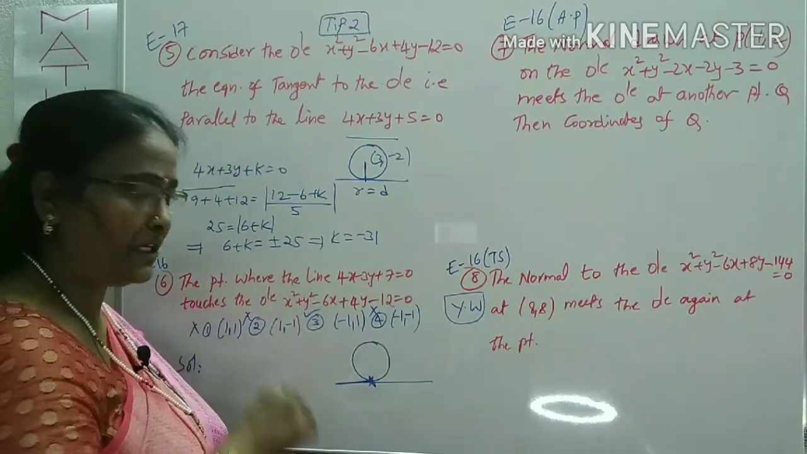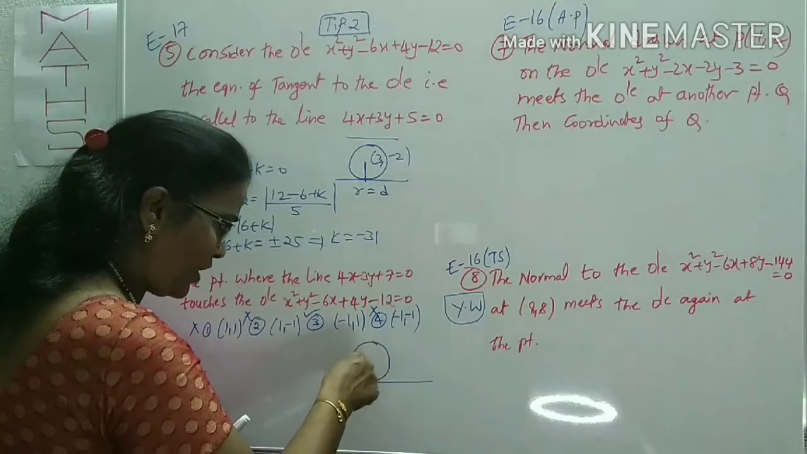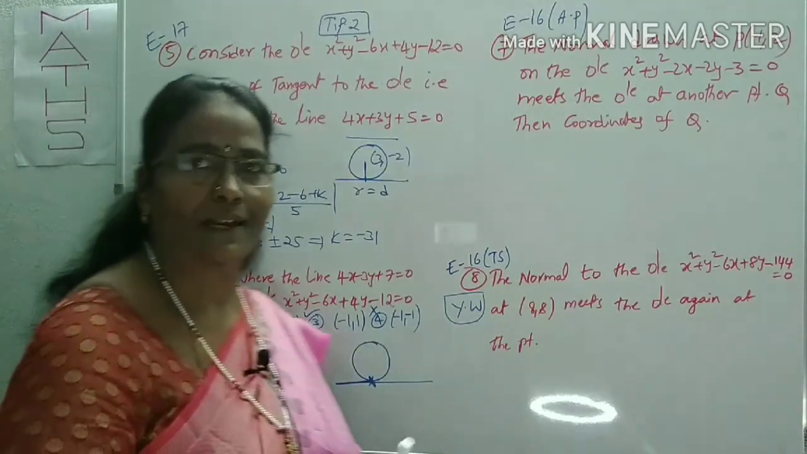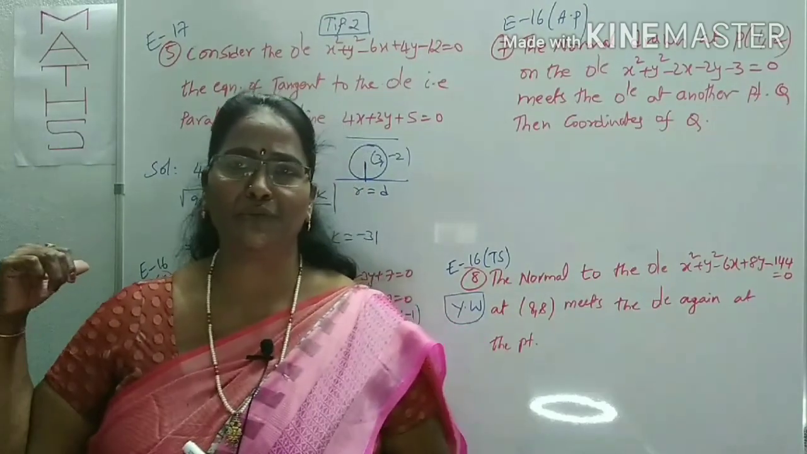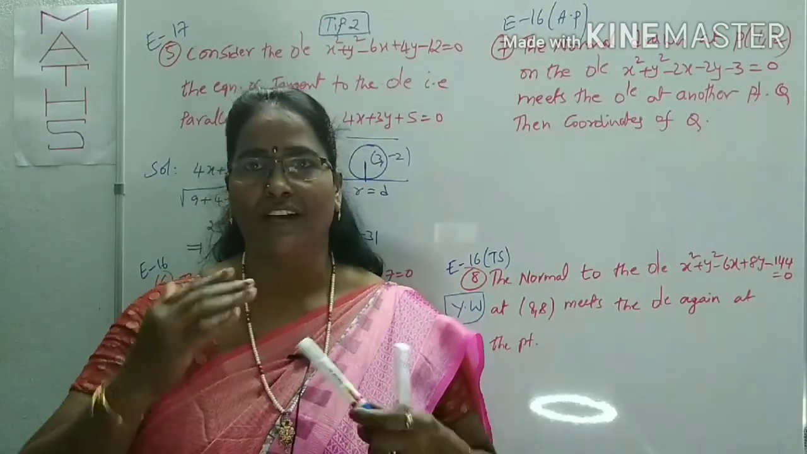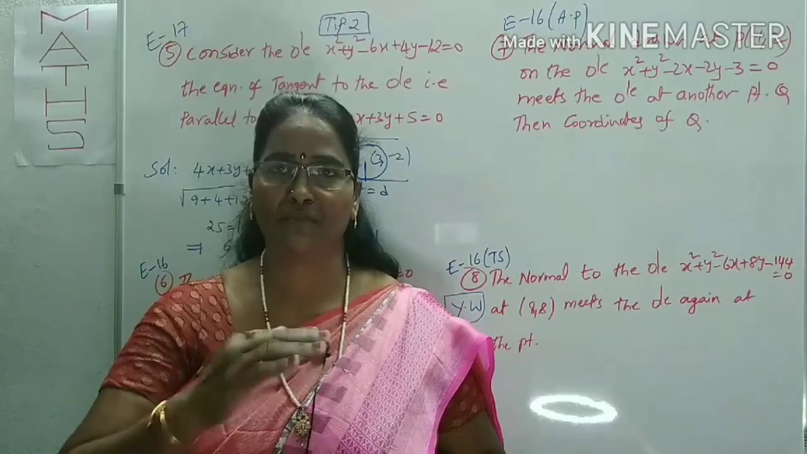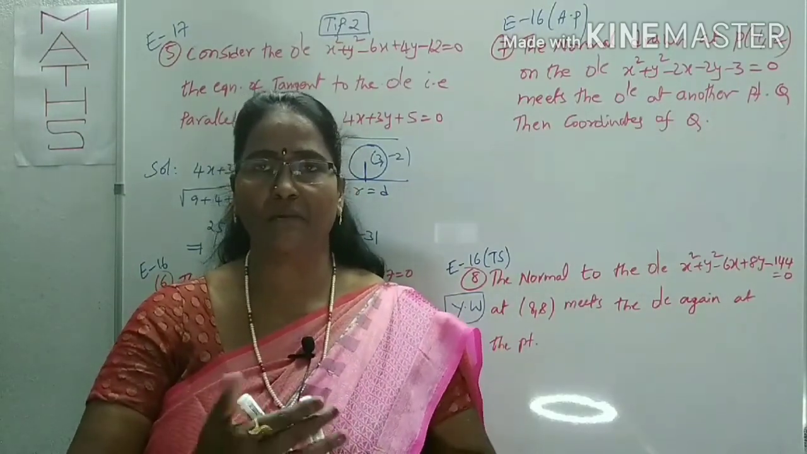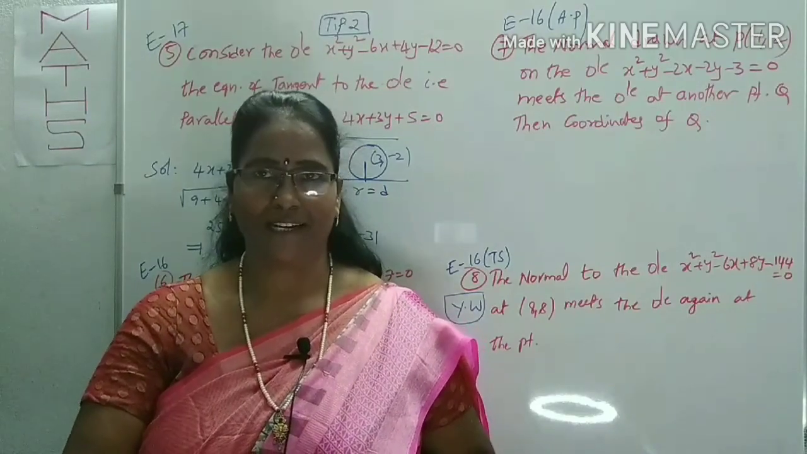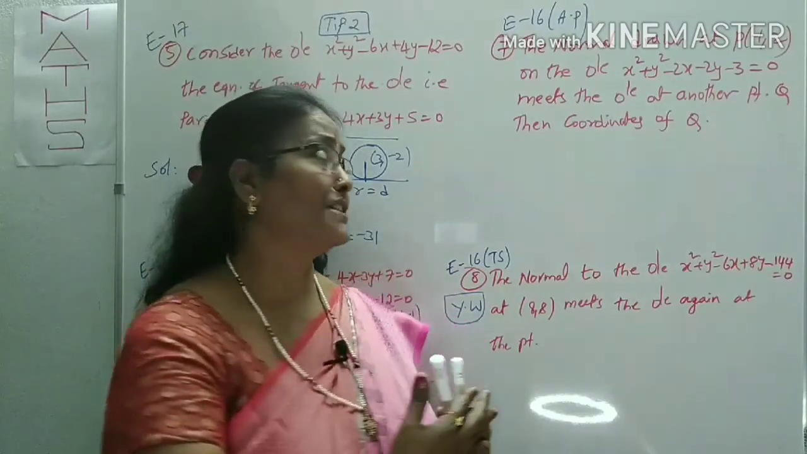Suppose if there is a repetition, what you have to do? You have to check the same point on the circle also, because it lies on both the circle and the line. Like that we can use options verification. Options verification is also very useful, especially in geometry mainly. Is it clear? Now we will look forward to some more questions.